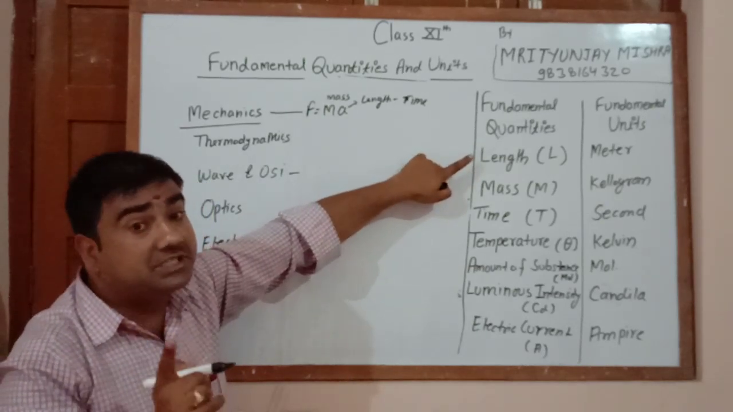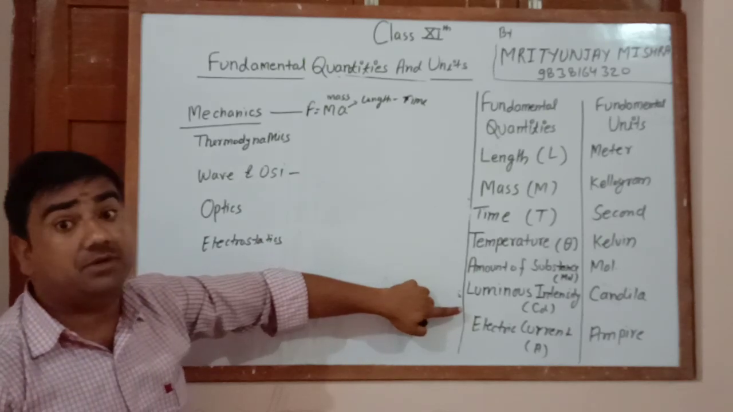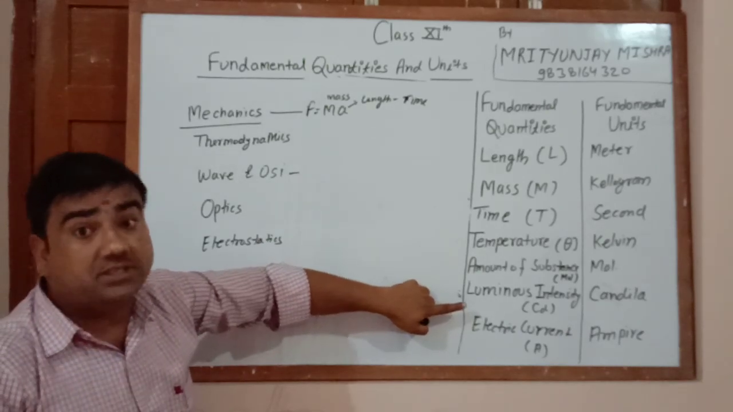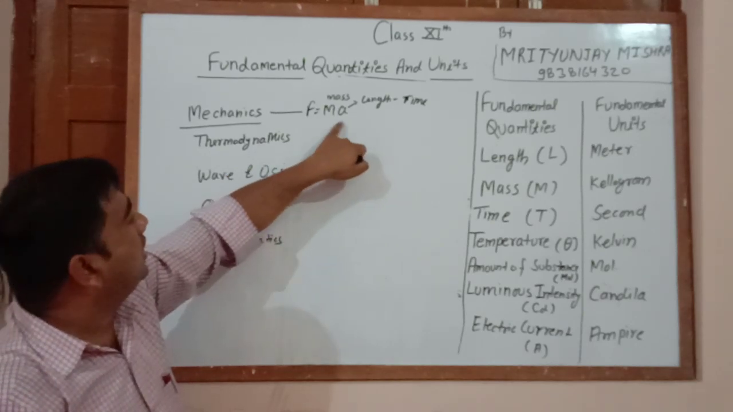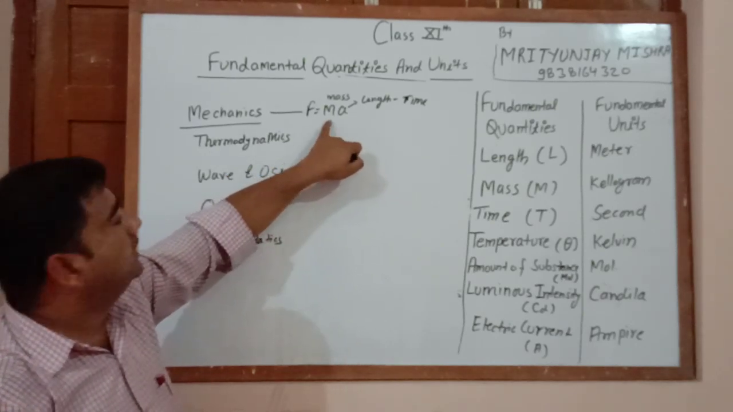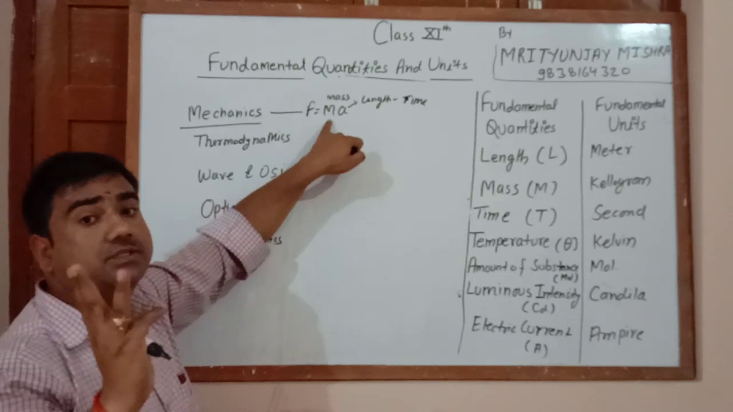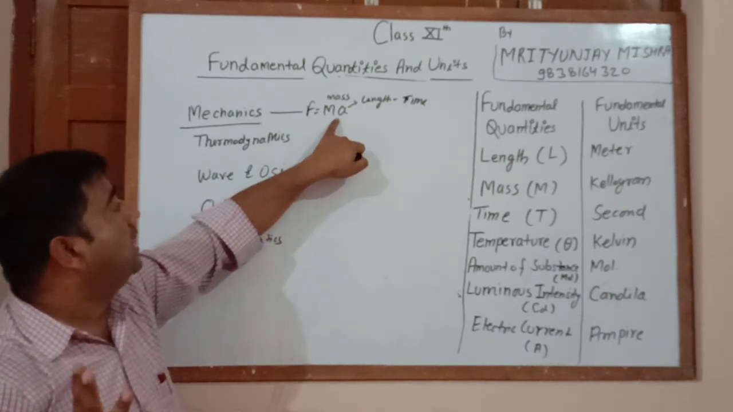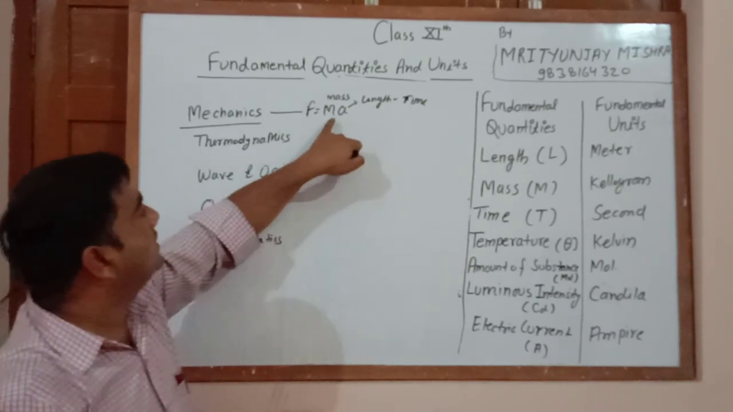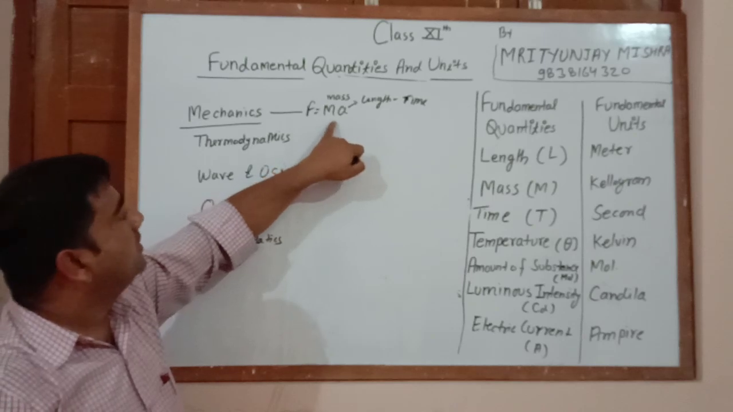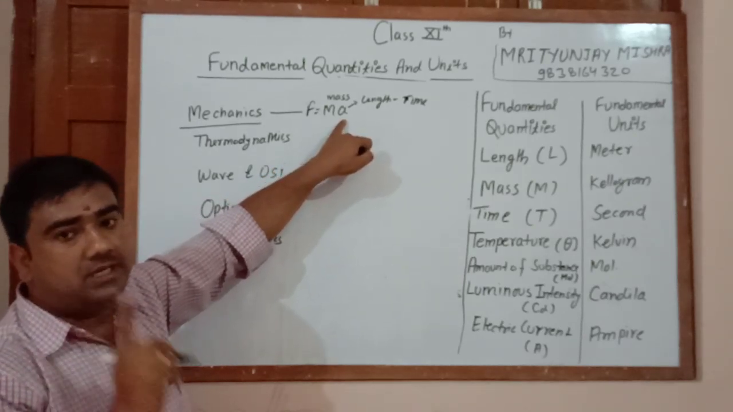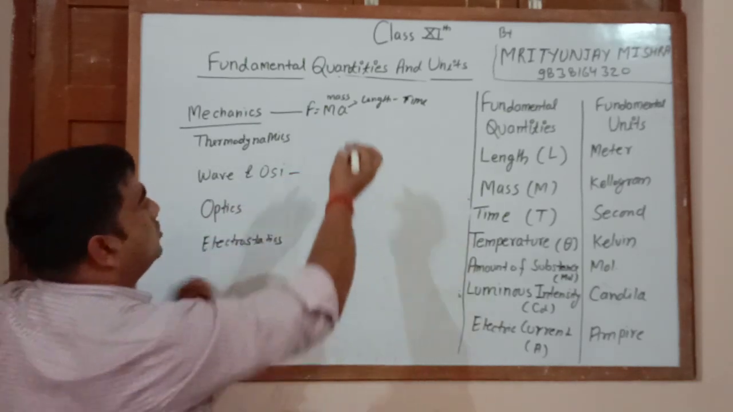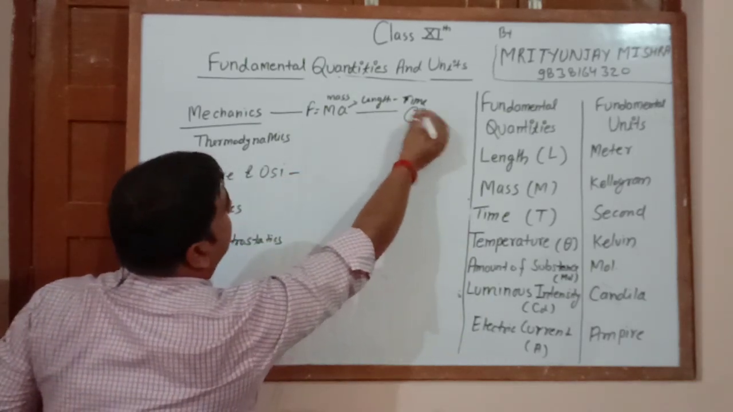This is the basic thing. Why only 7 fundamental quantities? Because mechanics depends only on Newton's formula, and that depends on three things. Three things kya? Mass, length, and time. Because m is in kg, a is in meter per second square, meter is length and second is time. So three quantities come from here.